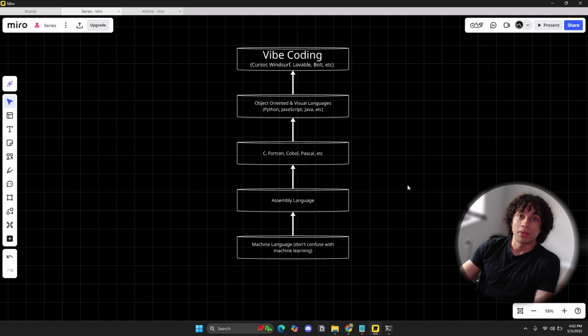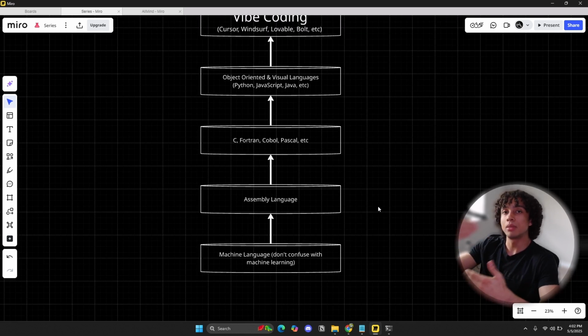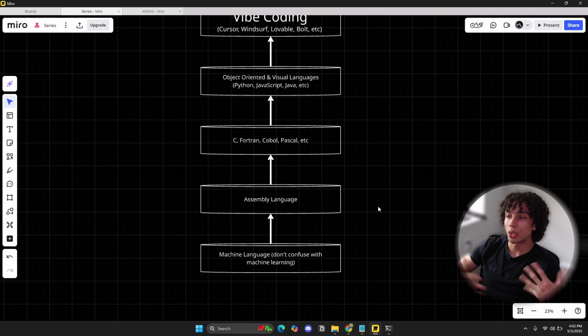Human beings don't understand this. It's too much for our brains to comprehend. So we invented a language called assembly language. We add symbols to these calculations so that we can have an easier time manipulating the hardware of the computer, right? The hardware of a computer is just the hard stuff, right? The monitor, the CPU, right? The actual circuits, that's hardware.